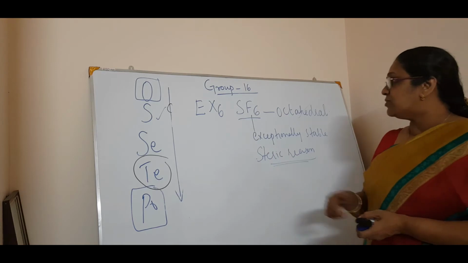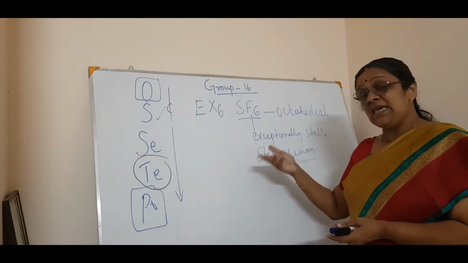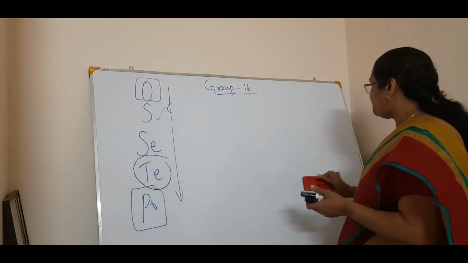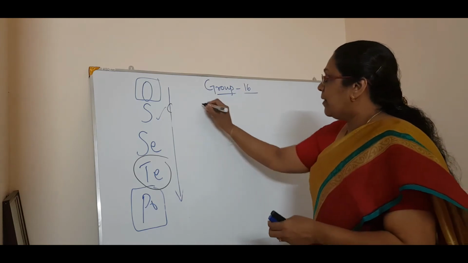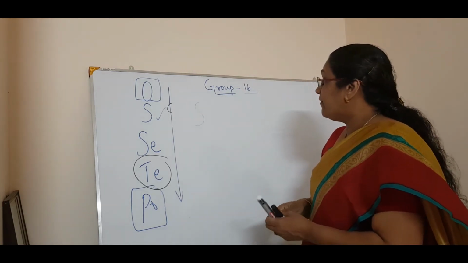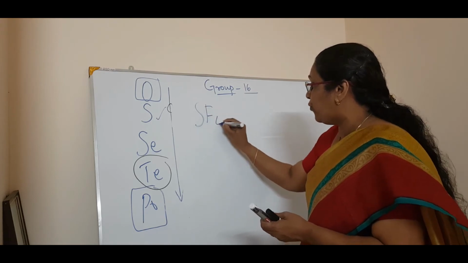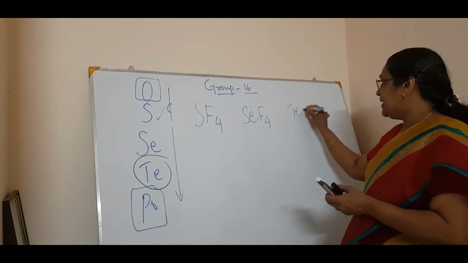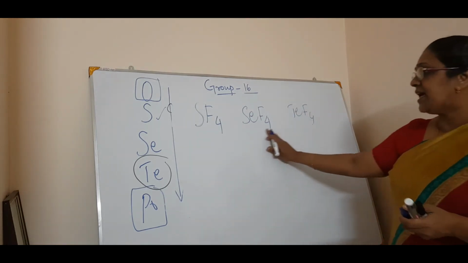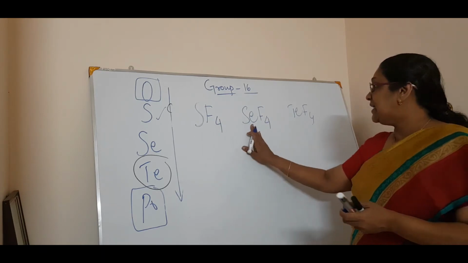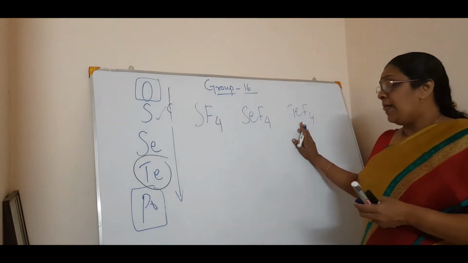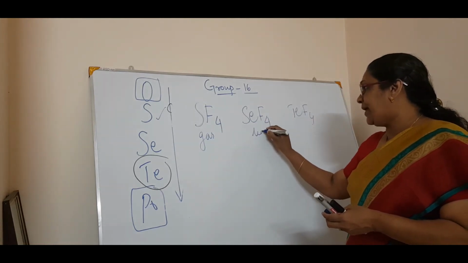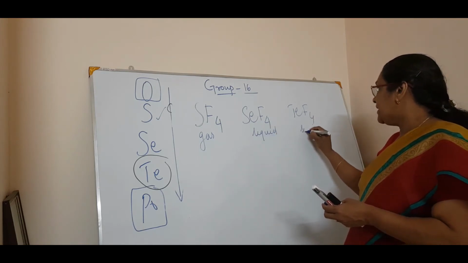Now we will come to SF4, or EX4. We can have three types of fluorides: sulfur, selenium and tellurium, that is SF4, SeF4 and TeF4. SF4 is a gas, whereas SeF4 is a liquid and TeF4 is a solid.